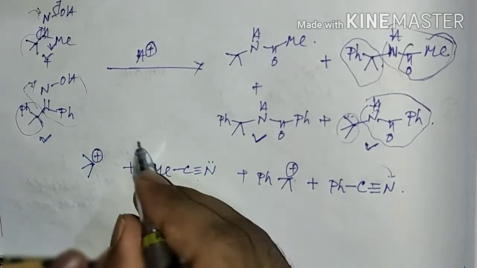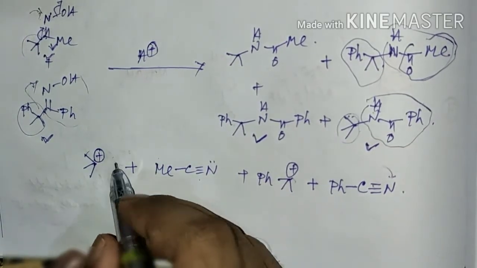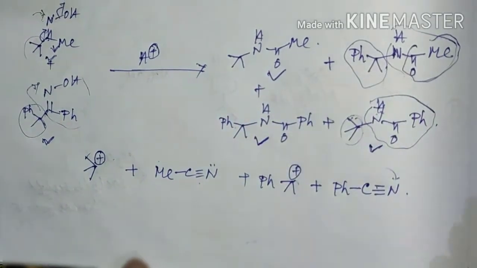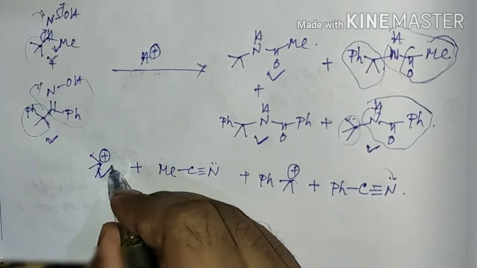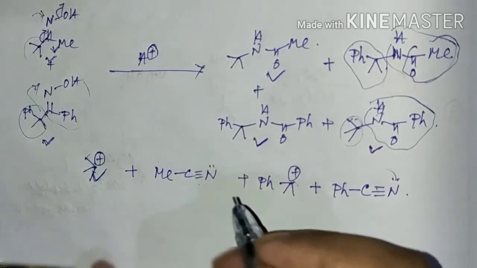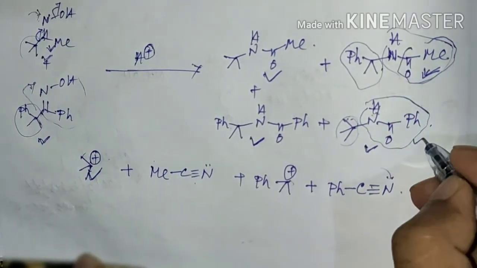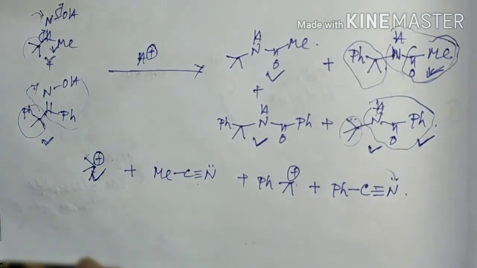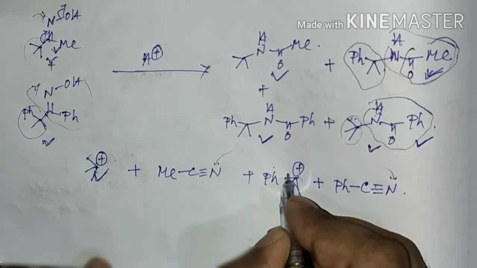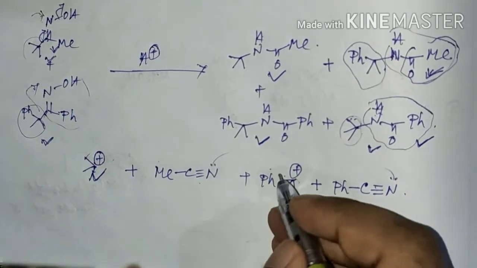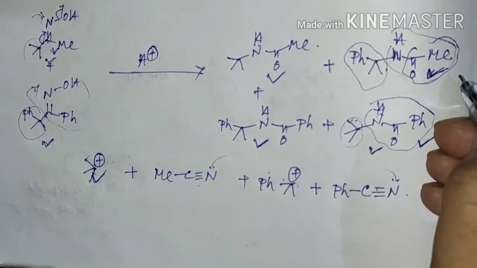Similarly, if nitrogen attacks at this carbocation and after treatment with water, it ultimately forms this amide. Now, if the nitrogen lone pair of this nitrile attacks on this carbocation, then after treatment with water it will lead to the formation of this amide. And similarly, if the nitrogen lone pair of this nitrogen attacks on this carbocation generated from the second oxime, then there will be formation of this oxime after treatment with water.